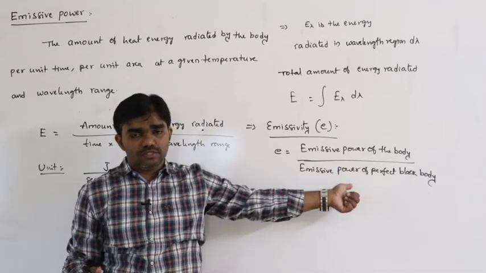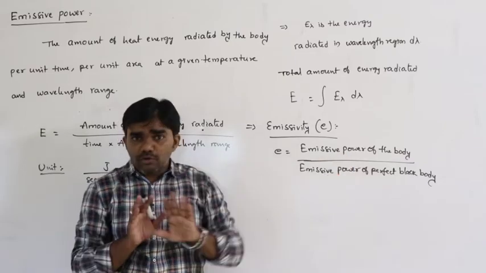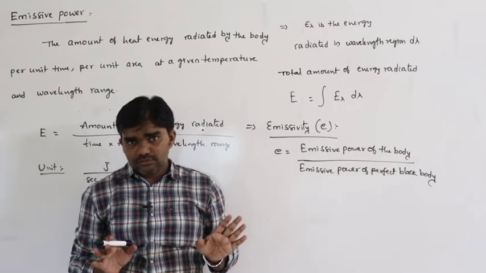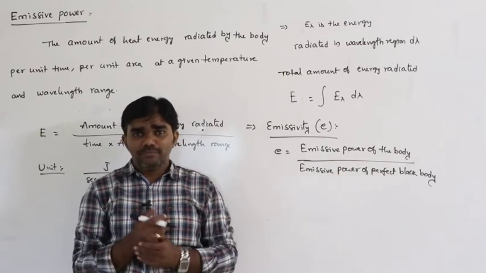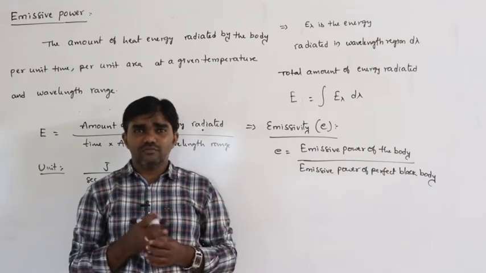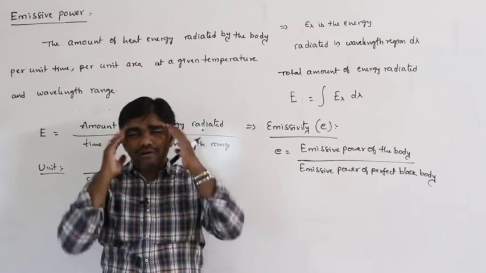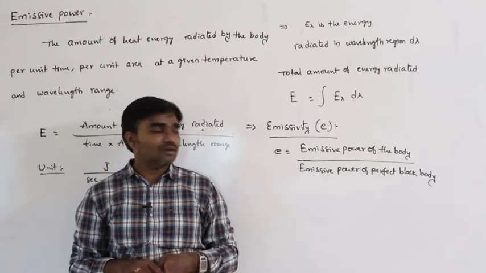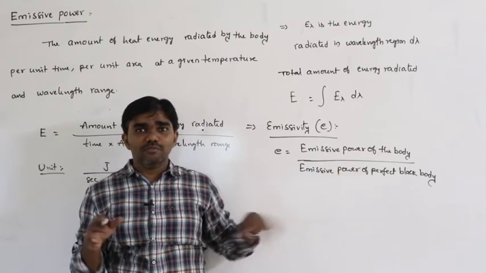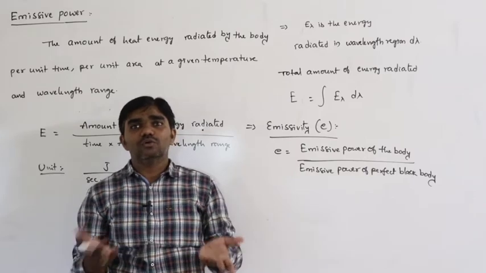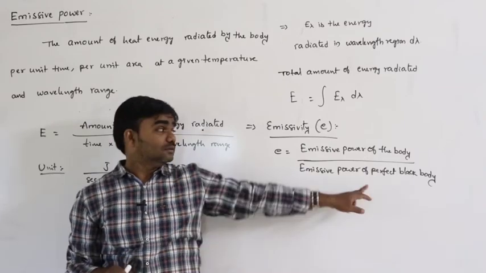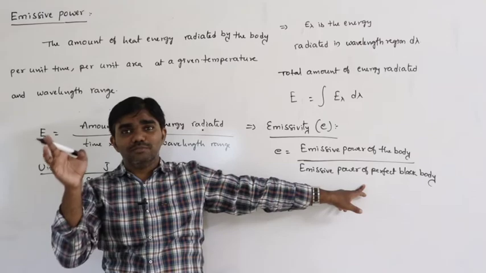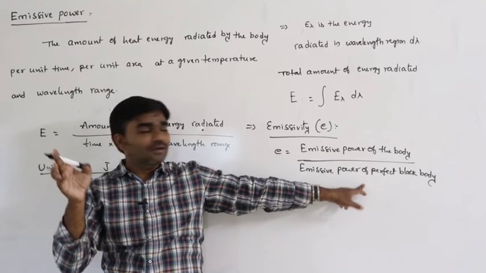Next we can discuss this. But all bodies are not like that. For example, we can complete the whole syllabus, but our representation is somewhat weak. That depends on emissive power. A perfect black body means how much the person can prepare, he can represent in total. That depends on the topper.